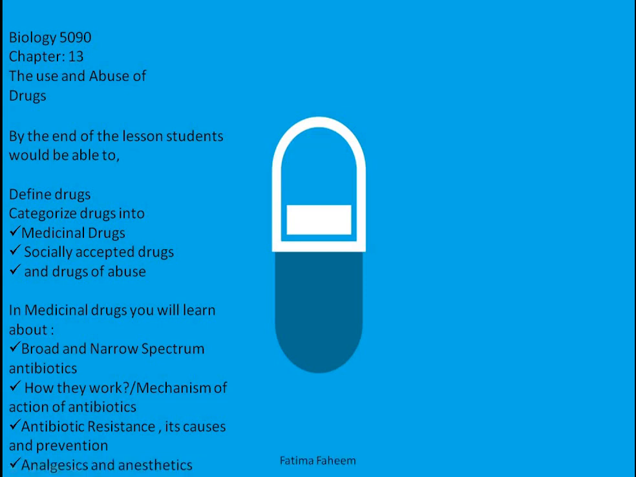Students, this is chapter number 13, the use and abuse of drugs. By the end of today's lesson, you would be able to define drugs, and then we will classify or categorize them into three major groups: medicinal drugs, socially accepted drugs, and drugs of abuse. You will also learn about broad and narrow spectrum antibiotics.